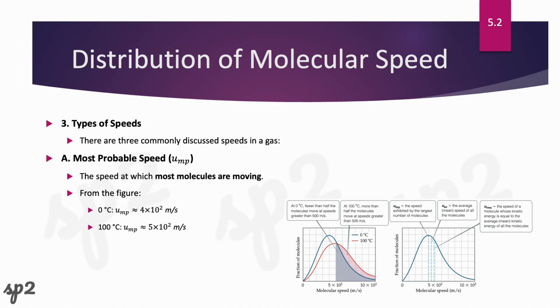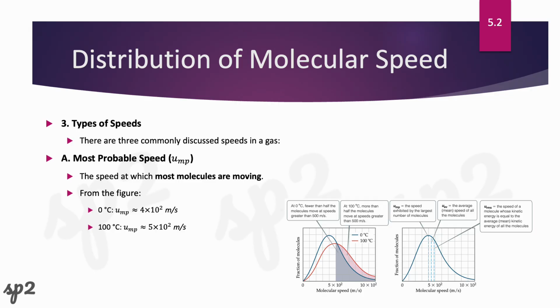In the discussion of the kinetic molecular theory, there are three common types of speeds that we can talk about for gases. The first one is the most probable speed, UMP, which is the speed at which most molecules are moving.